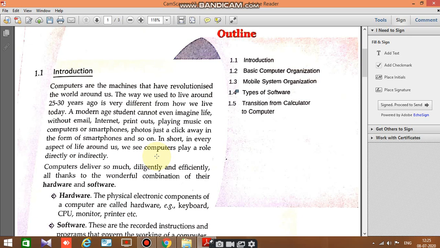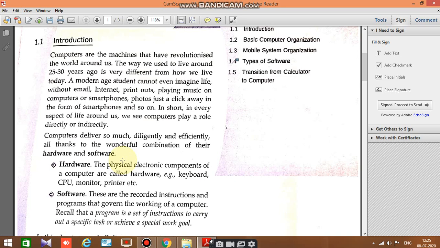Now they have just told you that before 25 to 30 years our life was very difficult without computers, but with the advent of computers our life is too easy nowadays. By sitting at any place we can do our work and we can avail any service. So computer is an electronic device in which we put the instructions, then it processes it and give the meaningful information through output device. So this is the simple definition which you people are familiar.